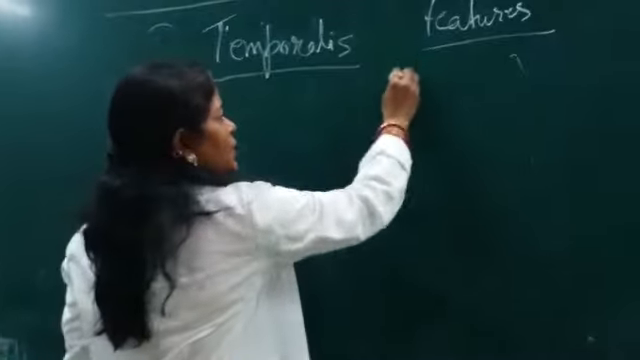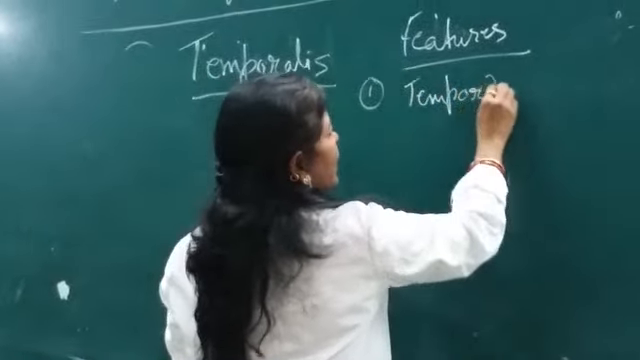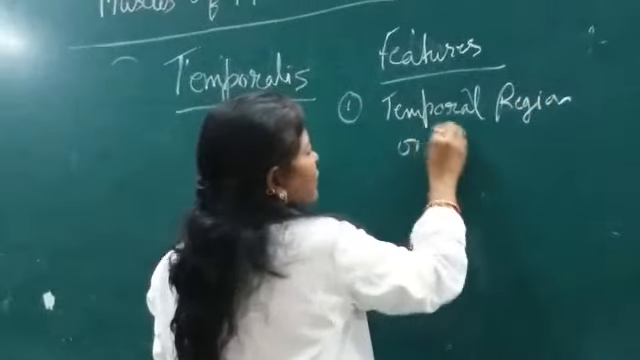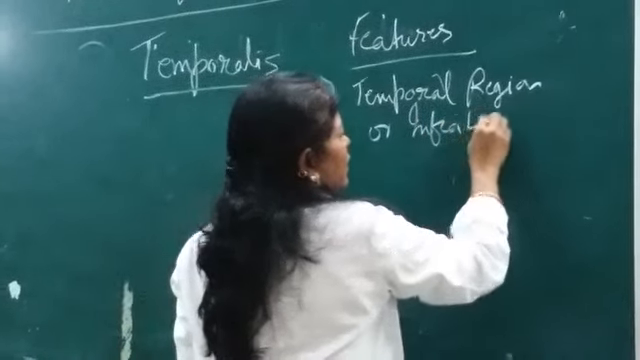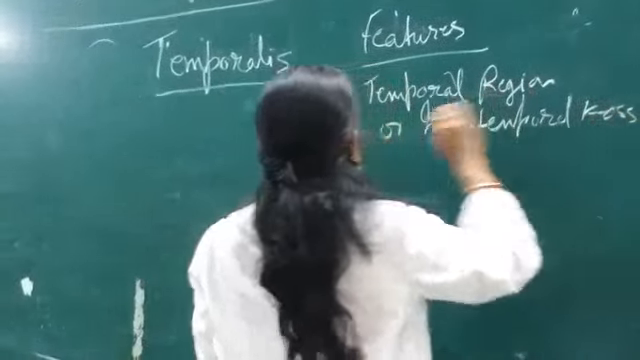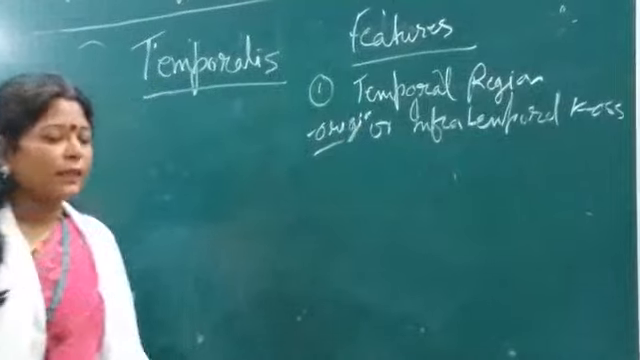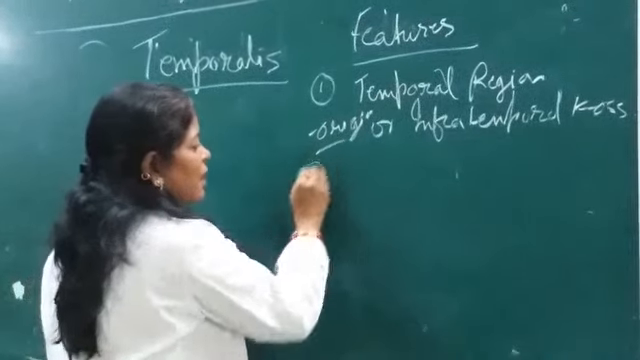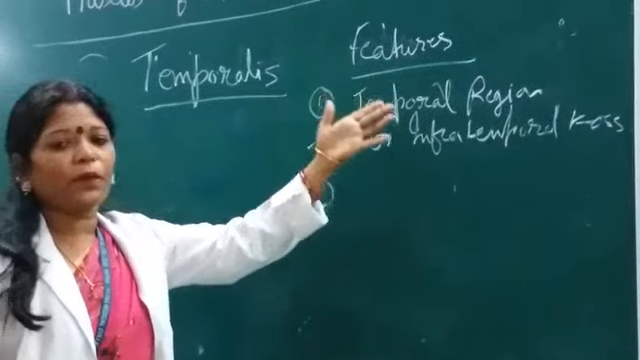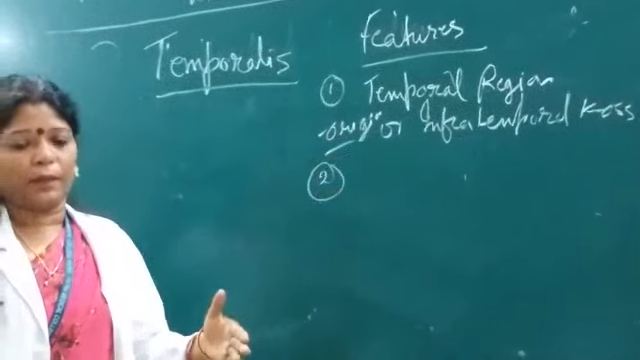First, the muscles originate from the temporal region or the infratemporal fossa. Origin of these muscles, okay, clear? The second important feature is all the muscles of mastication originating from the temporal fossa or the infratemporal fossa will be inserted over the mandible.